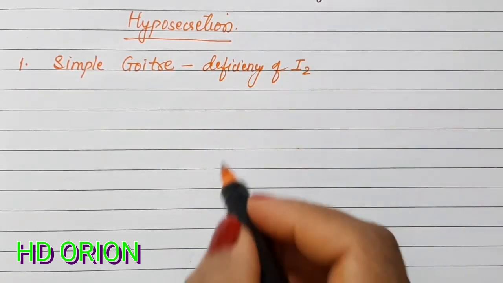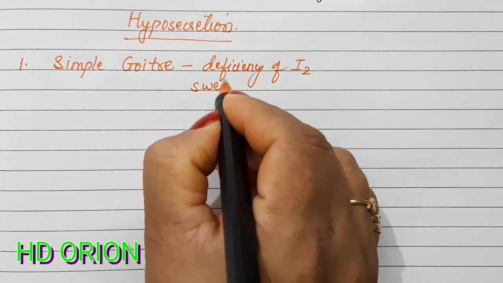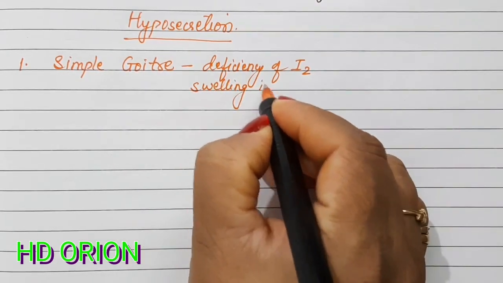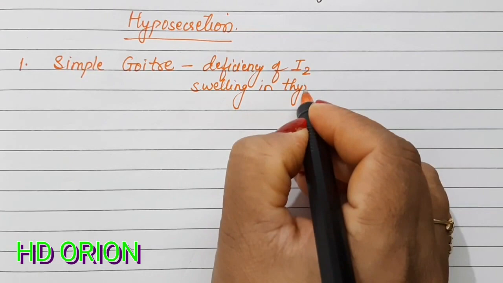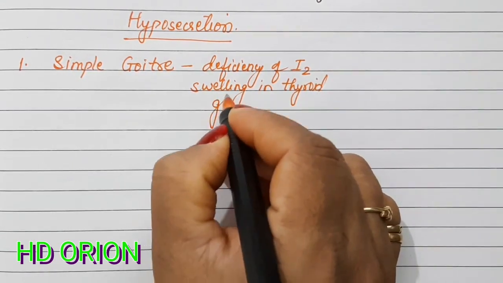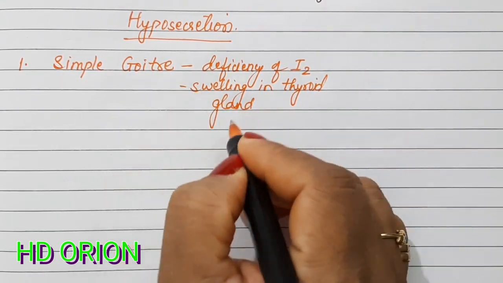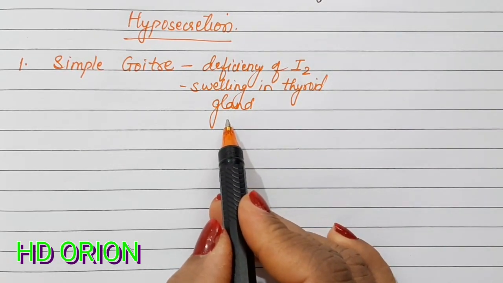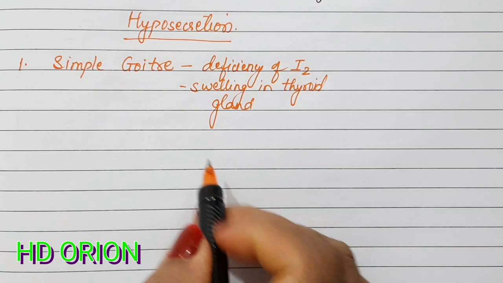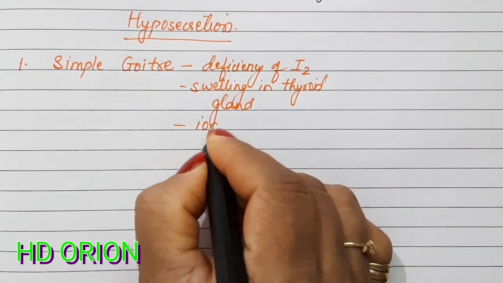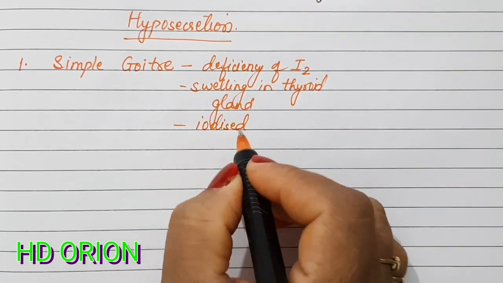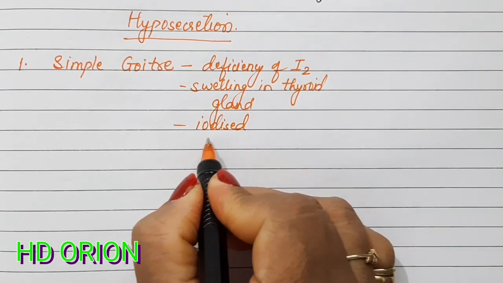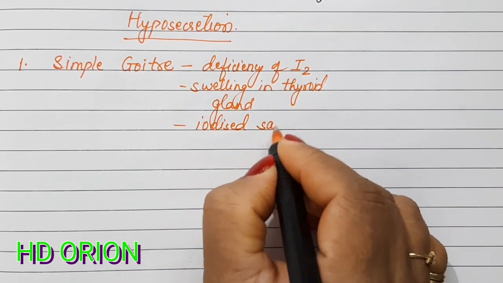The deficiency of iodine causes the swelling in thyroid gland. So this shows a protuberance in the neck region, and for this reason the use of iodized salt is recommended, because the iodized salt contains additional amount of iodine.